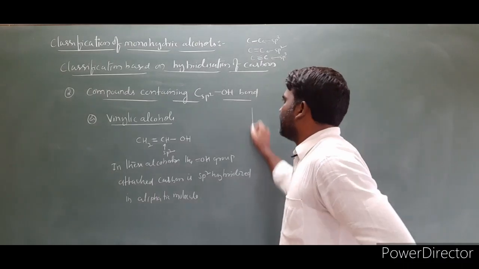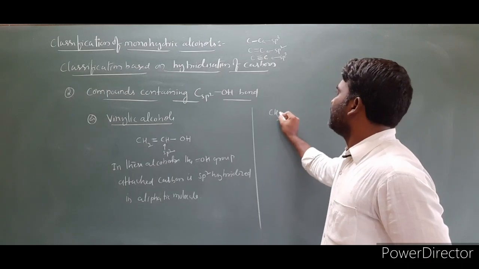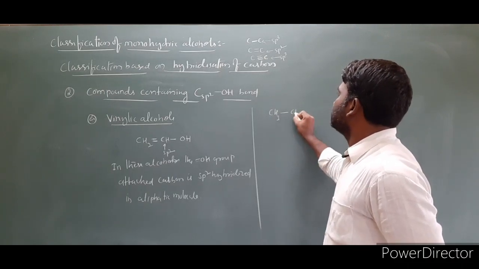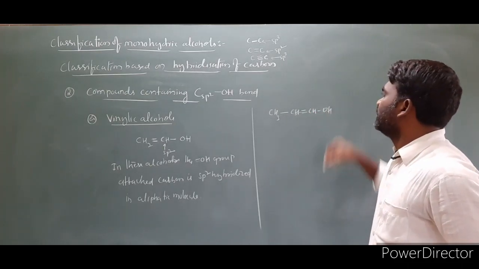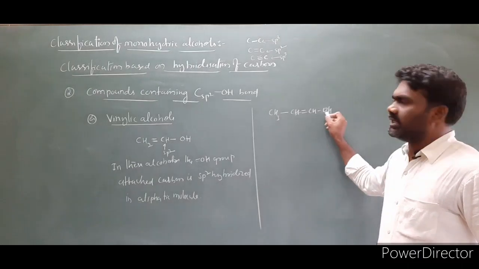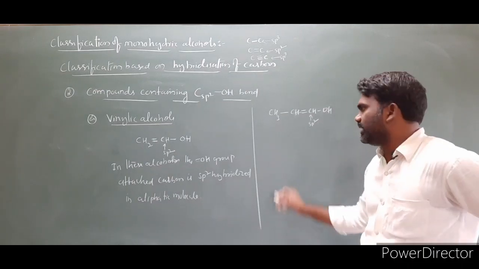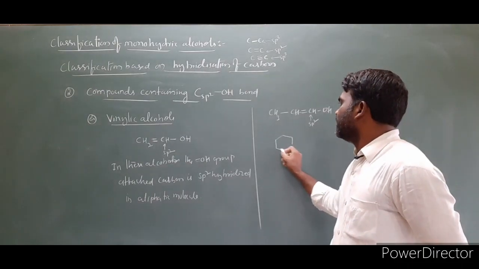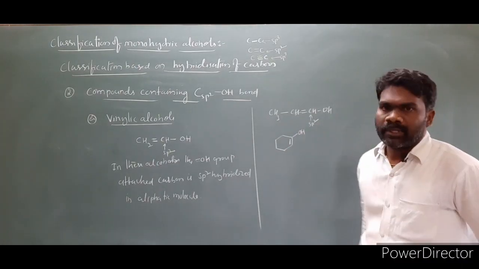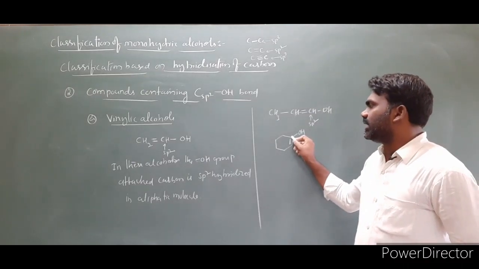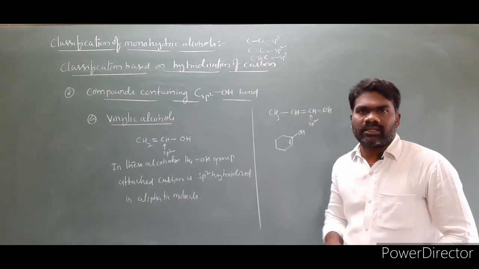Let us take one more example for better understanding. I am taking CH=CH-OH. If you look at this example, the OH attached carbon is directly attached to an sp2 hybridized carbon in an aliphatic system. You can take one more example in a cyclic molecule. So this double bond is present here, and I am labeling this as the OH. Now in this molecule, the OH attached carbon is directly attached to an sp2 hybridized carbon. These are called vinylic alcohols.